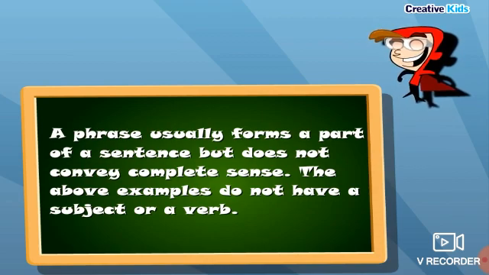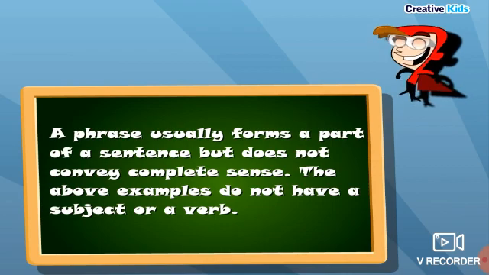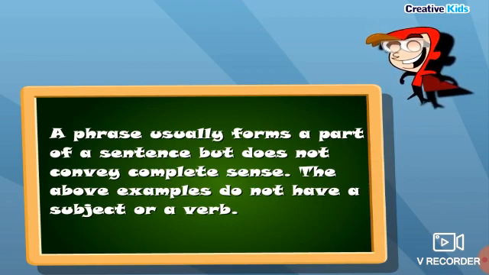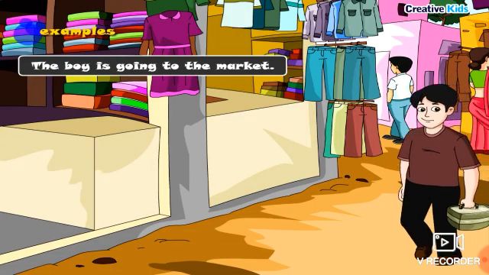A phrase usually forms a part of a sentence, but does not convey complete sense. The above examples do not have a subject or a verb. Clauses. A clause is a group of words with a subject and a verb and is usually a part of a sentence. It may or may not make complete sense.